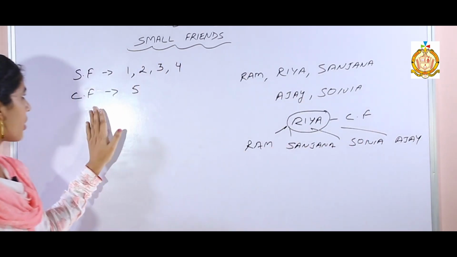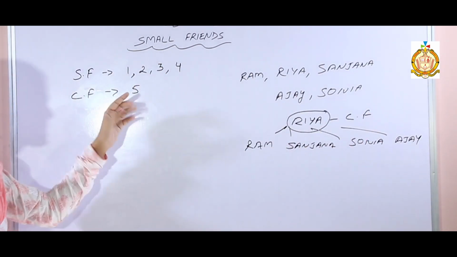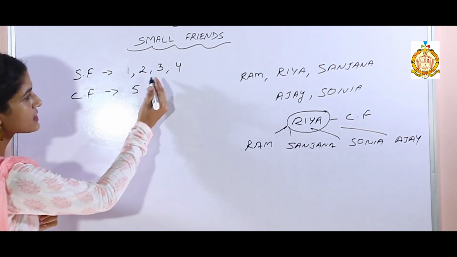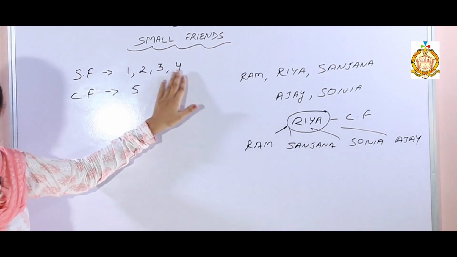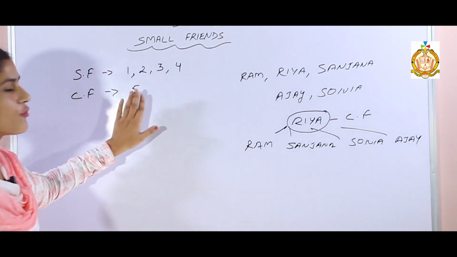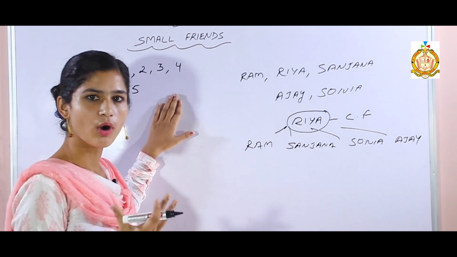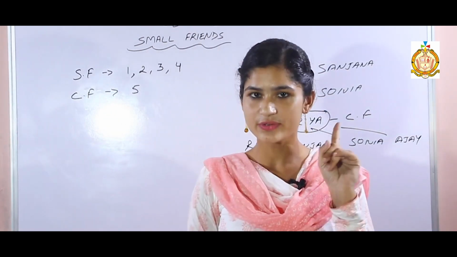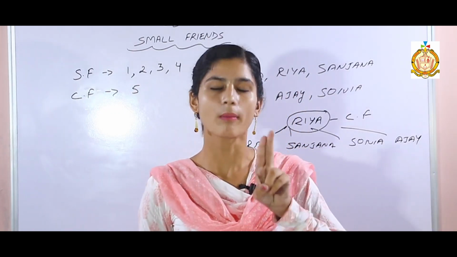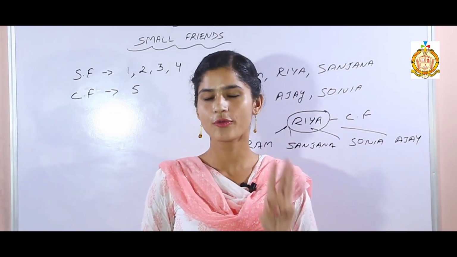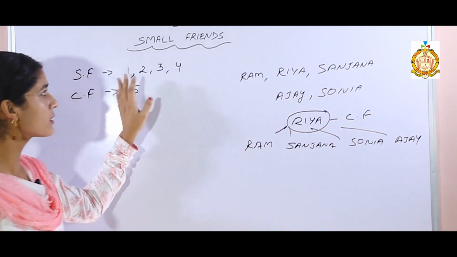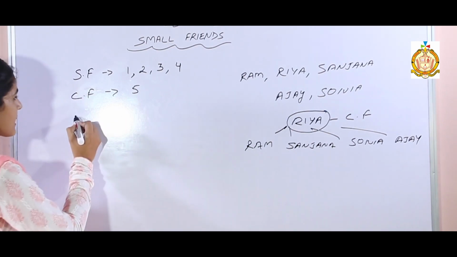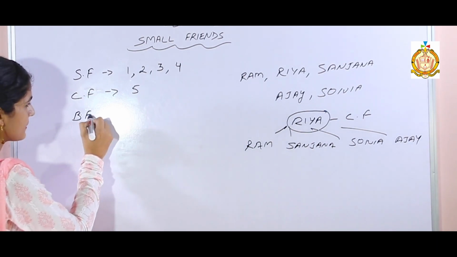So come to your main topic, common friend 5. It means 5 is a friend of 1 also, 5 is a friend of 2 also, 5 is a friend of 3 also, and 5 is a friend of 4 also. It means 5 is the common friend of all the small friends. In this topic, 3 main concepts are there. First one is small friend, second one is common friend, and third one is best friend. Now we know that small friends are 1, 2, 3 and 4. Common friend is 5. Now next is best friend.